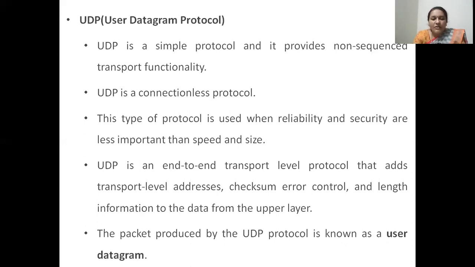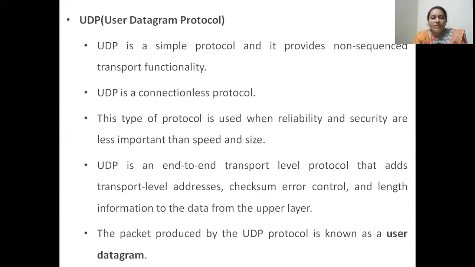UDP will never establish a connection. Individual packets of a large message need not travel on the same path over the network. Each individual packet might take a different route and get transmitted over the network.